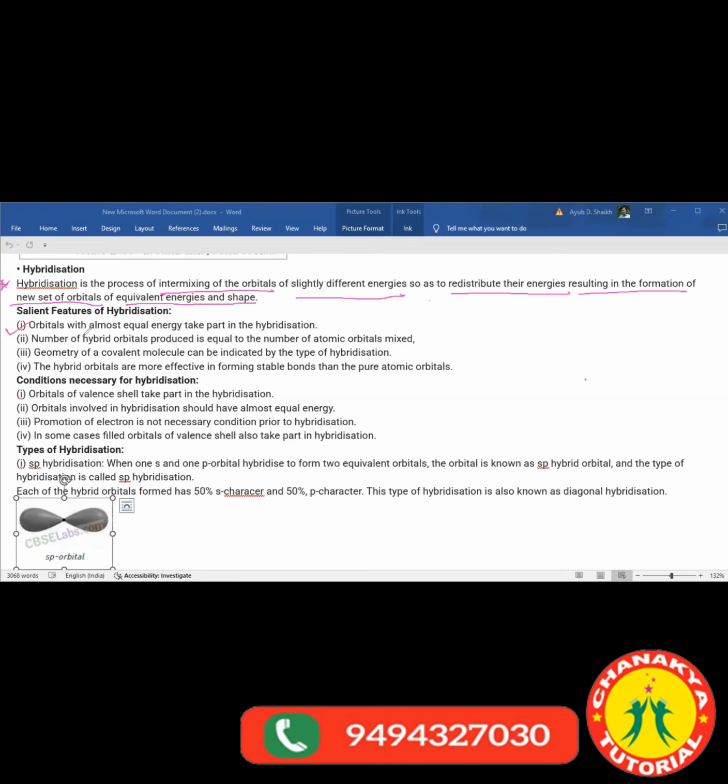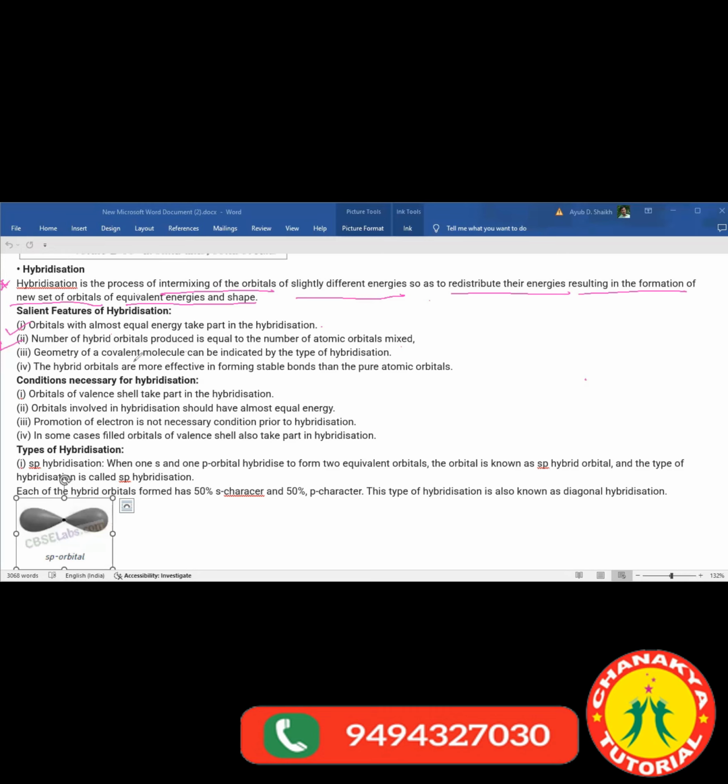The first one is that orbitals with nearly equal energy take part in the hybridization. The orbitals must have about the same energy to undergo the hybridization process. Second, the number of hybrid orbitals produced is equal to the number of atomic orbitals mixed. That many orbitals only will be produced after completion of the process.